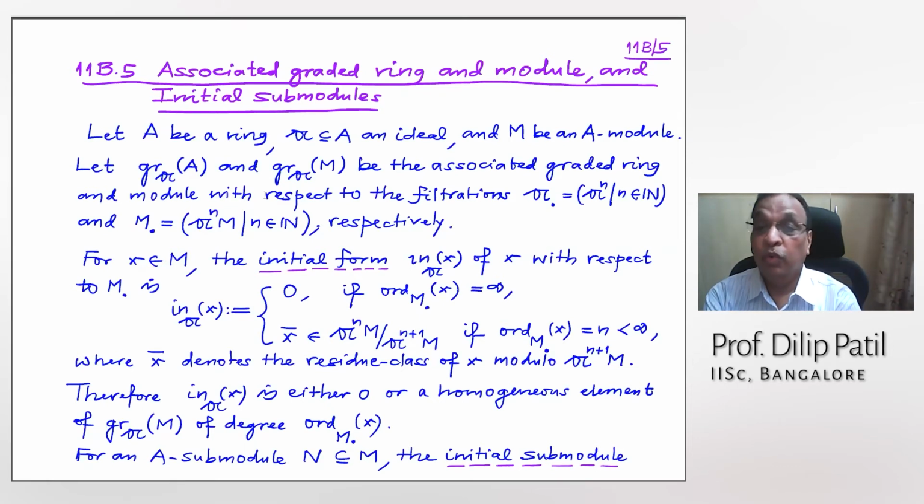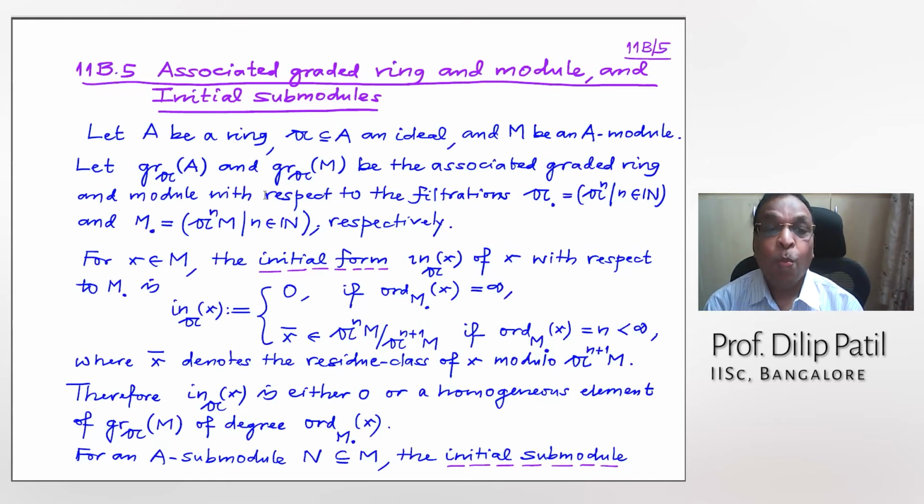So now our setup is: A is a ring, Gothic A is an ideal, and M is a module. And gr_A(A) and gr_A(M) are the associated graded ring and module with respect to these filtrations, powers of the ideal and powers of the ideal times M. Now in earlier lectures, you would have seen all these gadgets very often.